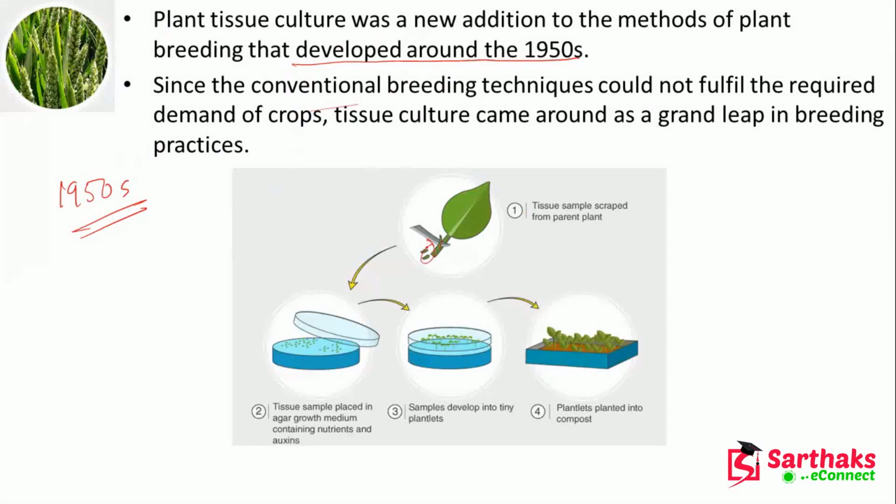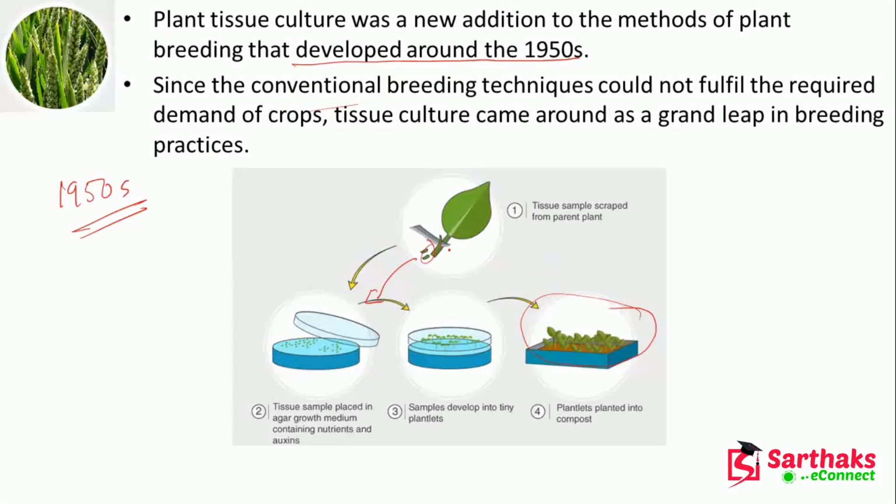Then this tissue we take into a solution. This tissue sample will be placed in the agar growth medium containing nutrients and auxins. Then you can see that the samples develop tiny plantlets. After that, you take these plantlets and plant them into compost in a container with soil, and you can have a large number of very good plants. This is the method of tissue culture.